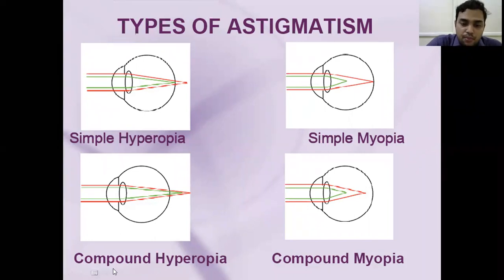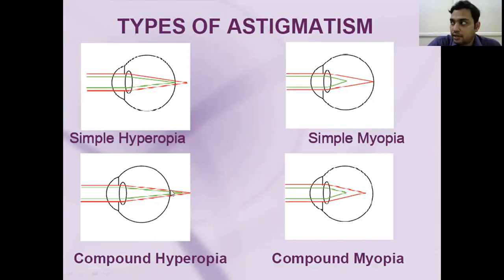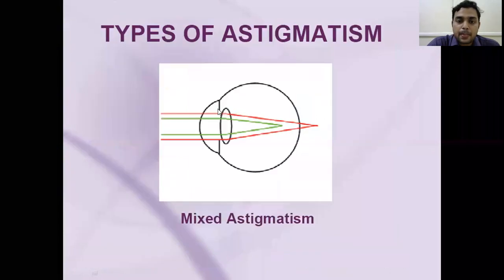We call it compound hyperopic astigmatism if in both meridians the rays are focusing beyond the retina. That we call compound hypermetropia. In the same way, if both meridians are focused in front of the retina, that we call compound myopia. So we call it mixed astigmatism when